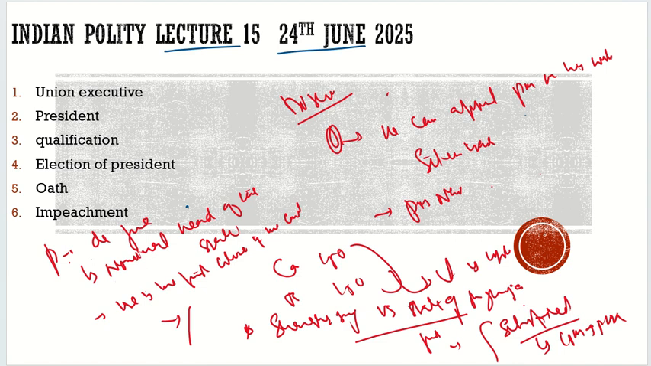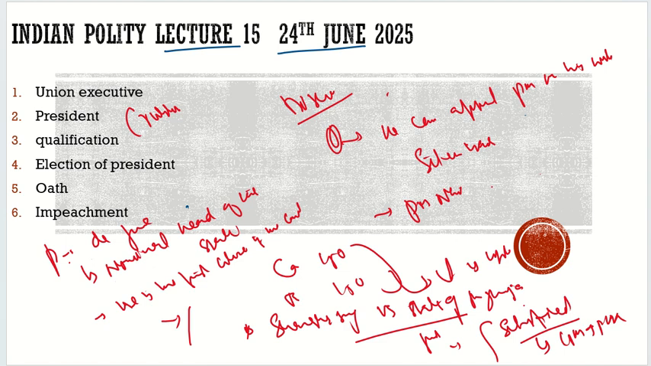The president is just a nominal head. We should not say in the exam that he is a rubber stamp, but in reality he is the rubber stamp. So real powers lie with the Council of Ministers and the Prime Minister. So till now everything is clear.